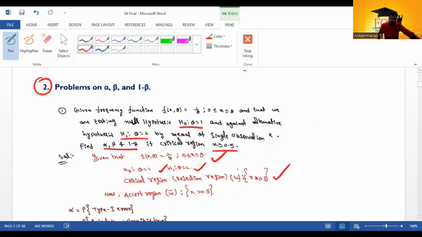The critical region is x less than or equal to 0.5. What is the accept region? The opposite. Here it is less than or equal to, there it is taken as greater than. So the accept region W bar is x greater than 0.5.